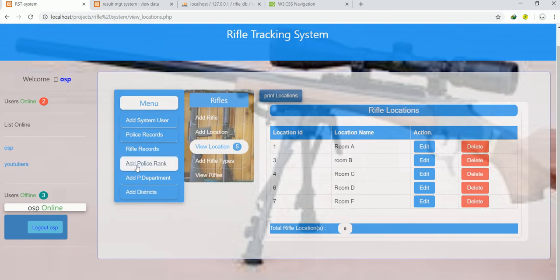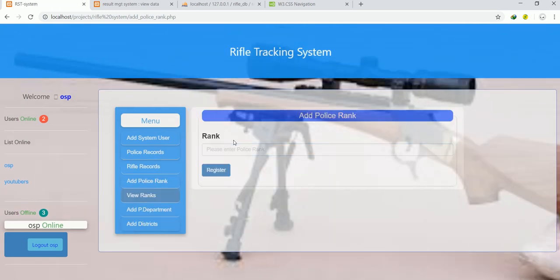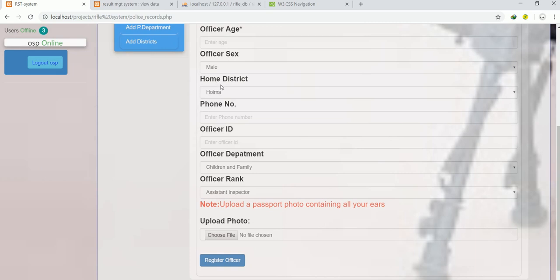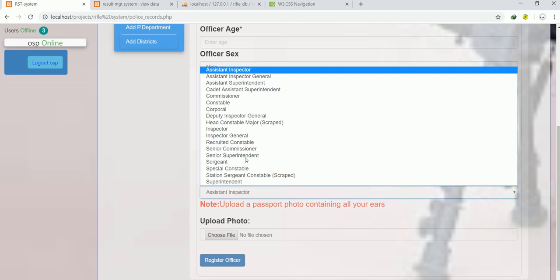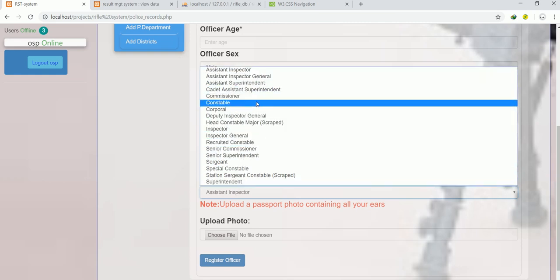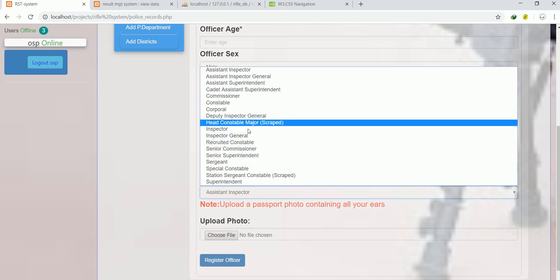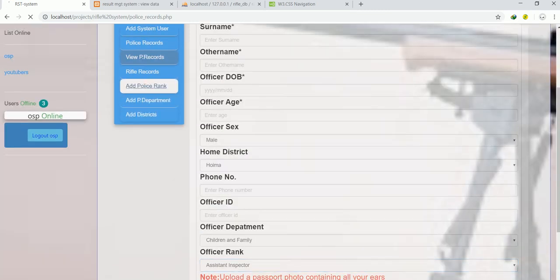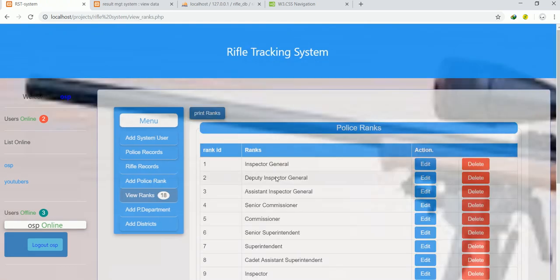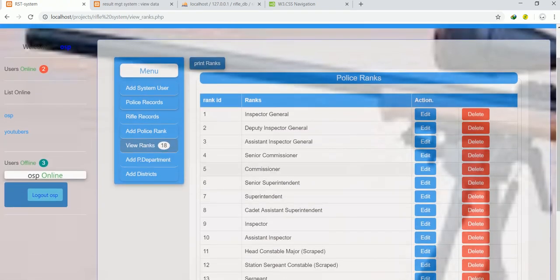Now also if you click on police ranks, we have the same scenario. We can even add other ranks, the ranks you have been seeing here. We can just change these ranks. These ranks we can add, or we can delete them from the system automatically. This information you are seeing here is the information I have in this table. This is a table for that information, which I can delete from here, or I can add, which then a user or someone adding people can always check from here.